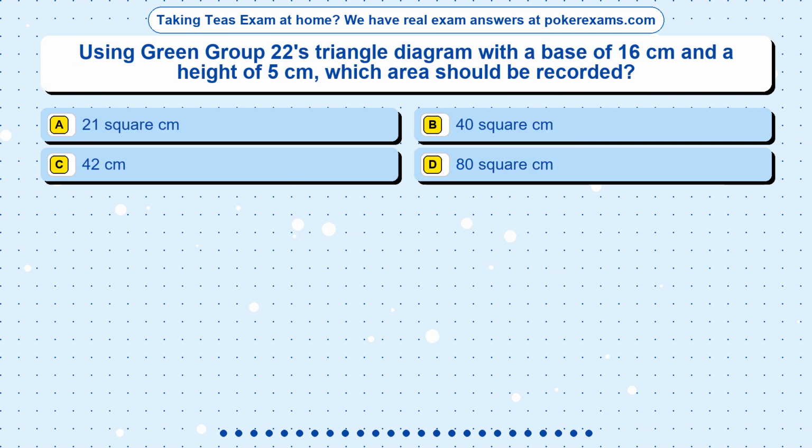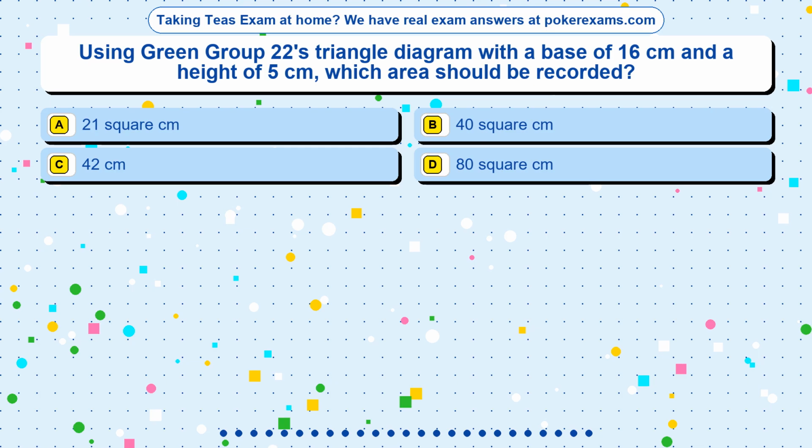9 is wrong because it is one step away from the value that balances both sides. Question 10. Using green group 22's triangle diagram with a base of 16 centimeters and a height of 5 centimeters, which area should be recorded? Option A, 21 square cm. Option B, 40 square cm. Option C, 42 centimeters. Option D, 80 square cm.